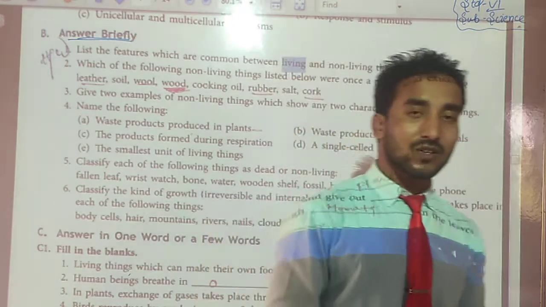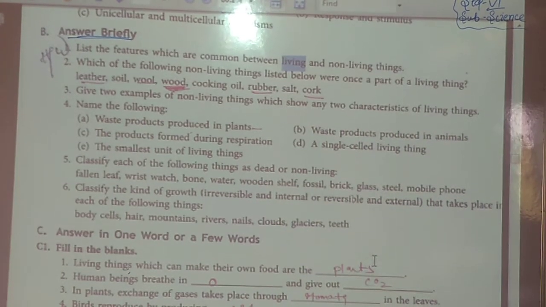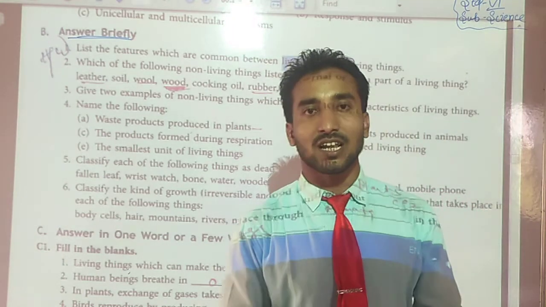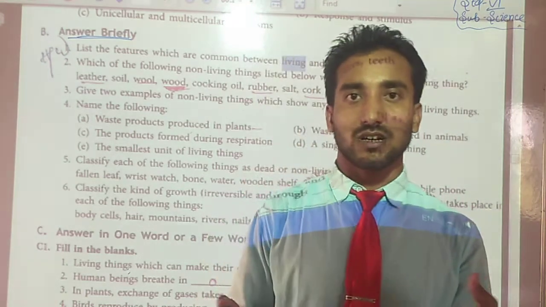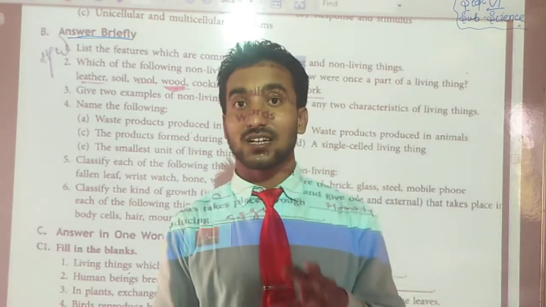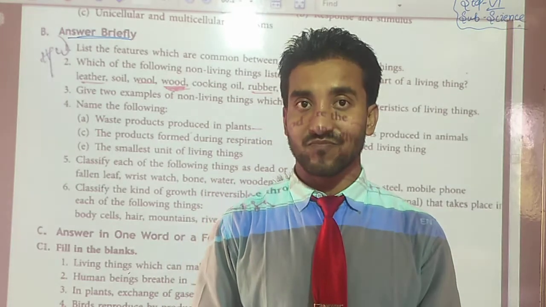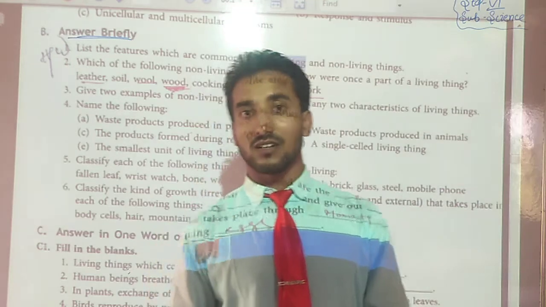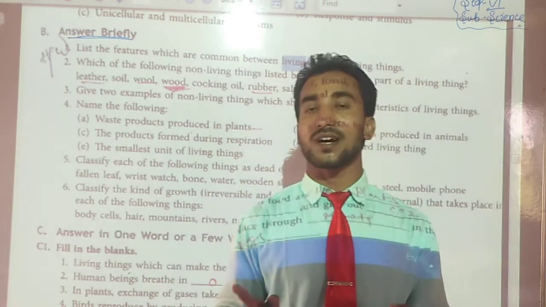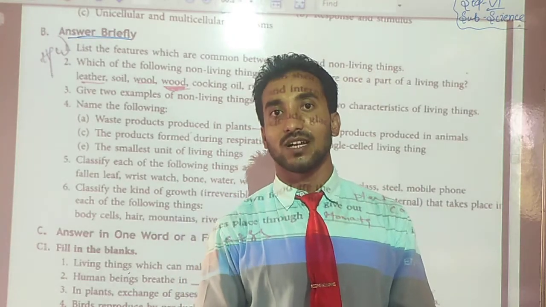Anybody can say? So, students, we can say that in living and non-living things, it doesn't matter which, both have something in common. The common feature is that they have shape and size, they have weight, they have mass. So the first similarity is that both living and non-living things have mass and shape. Number two, what is similar?